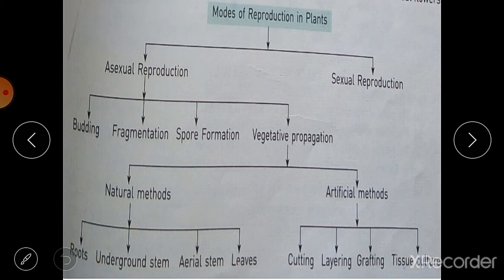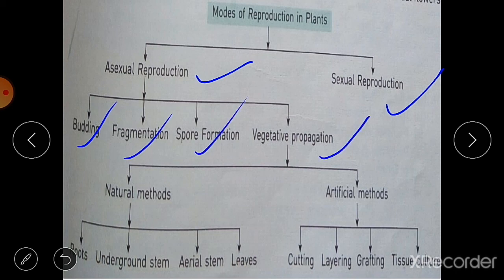So these are the advantages of all the methods of vegetative propagation. Here you can see a flow chart in which all the modes of reproduction in plants are given. In plants you can see asexual reproduction and sexual reproduction. Asexual reproduction occurs by budding, fragmentation and spore formation, and the last one is vegetative propagation. Again, vegetative propagation can be divided into natural methods and artificial methods.